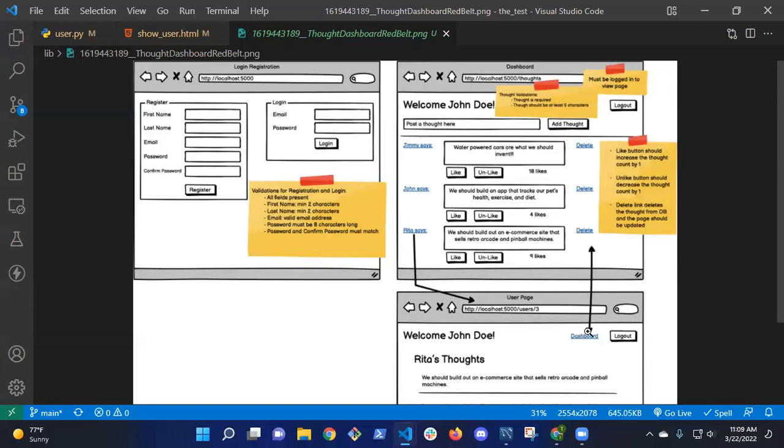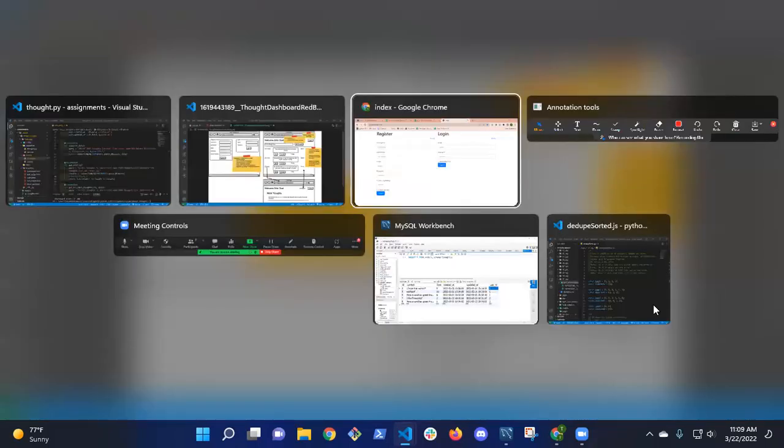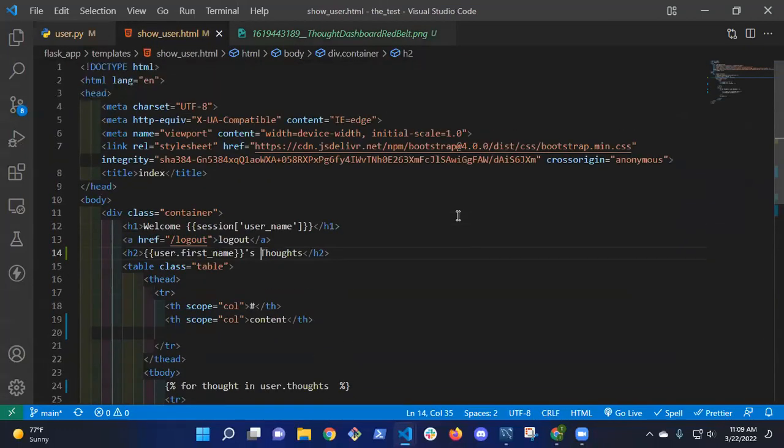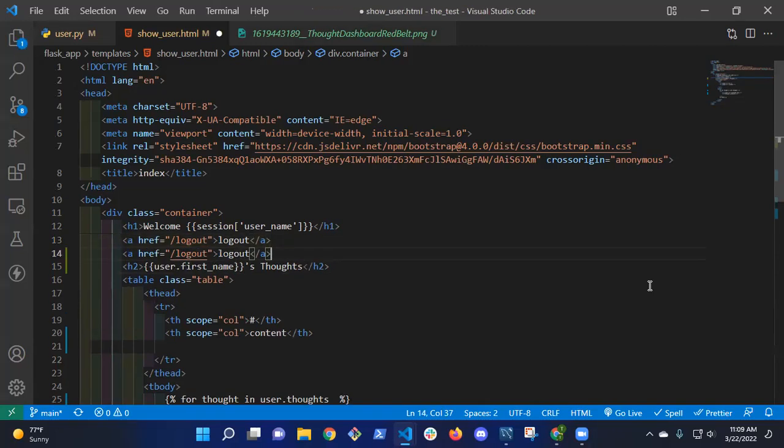The only thing I don't have is the dashboard link. I can just put that in there. Let's do that. I want to be thorough. So if I go back to show user, how do I link back? So I have log out right here. How would I add a link back home? Another A tag or no? Yeah. So another A tag, I could say home or dashboard, or I'm going to say dashboard because I think that's what it says on the wireframe.